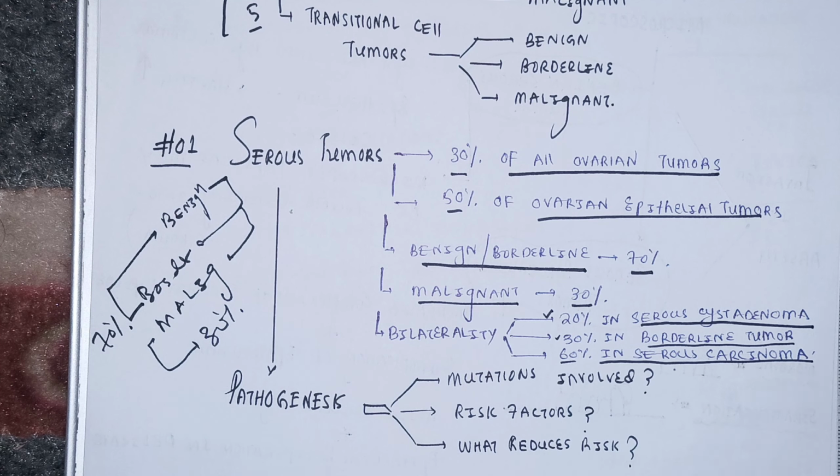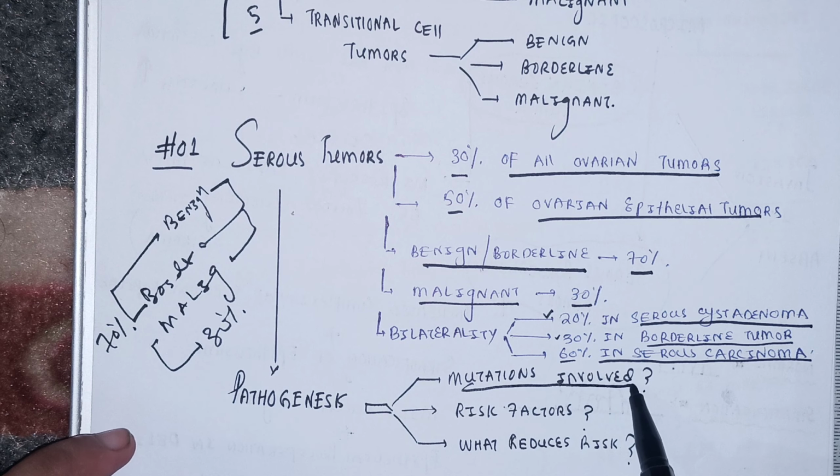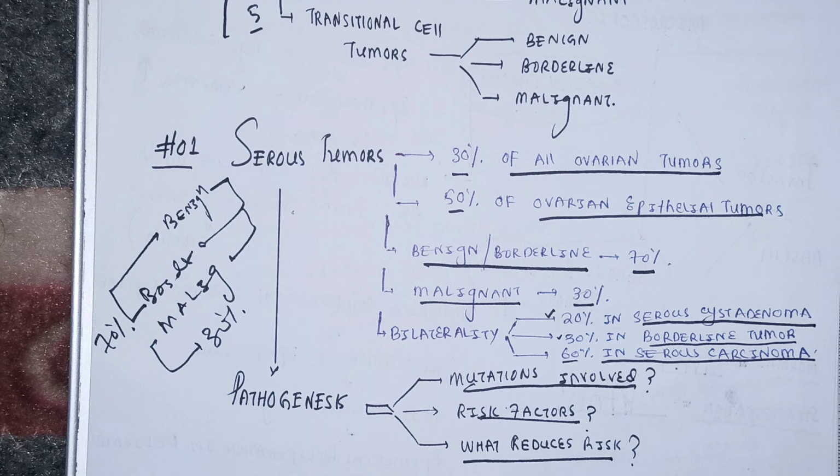What is the pathogenesis of serous tumors of the ovary? Beta, don't forget, whenever I say serous tumor, it includes the benign, borderline, and the malignant variety all. In the pathogenesis, we will discuss the mutations which are involved, which lead to the development of the serous tumor, and what are the risk factors and what reduces the risk. So let's quickly see.